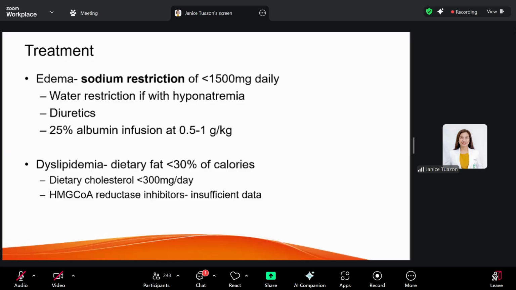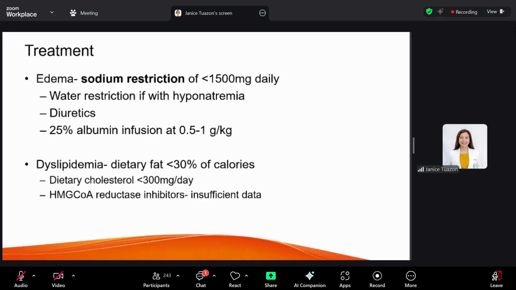Now, dyslipidemia is addressed by decreasing dietary fat in your daily diet. Also decreasing your dietary cholesterol to less than 300 milligrams per day. Now, for children, your HMG-CoA reductase inhibitors, we have insufficient data for its use.